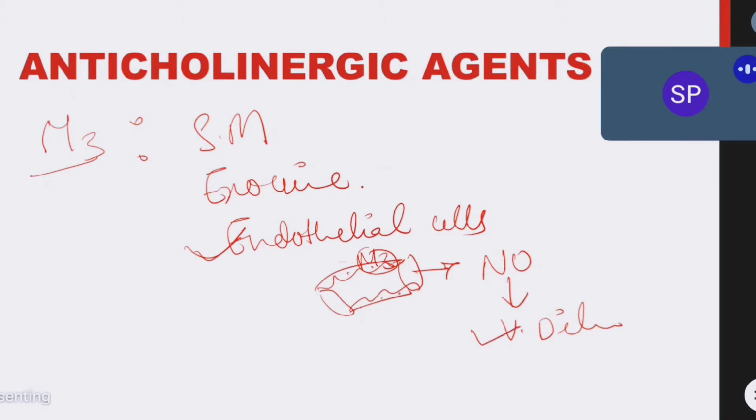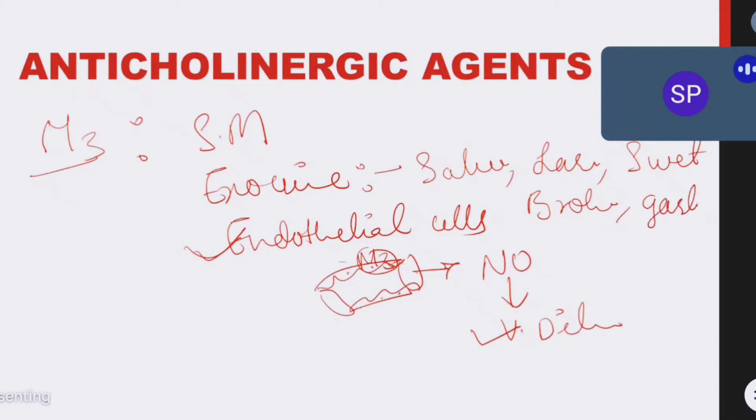Now M3 receptors on exocrine glands. Where do we have exocrine glands? We have salivary glands, lacrimal glands, sweat glands, and bronchial glands. I mean, in the bronchioles we have mucus glands which release mucus, and also the gastric glands. So when M3 receptor is stimulated, it will release all exocrine secretions. It will cause salivation, more saliva is produced. It will stimulate lacrimation, more tears are produced.